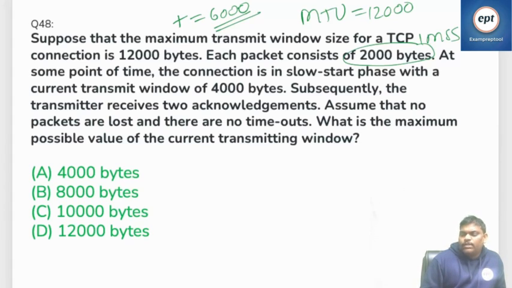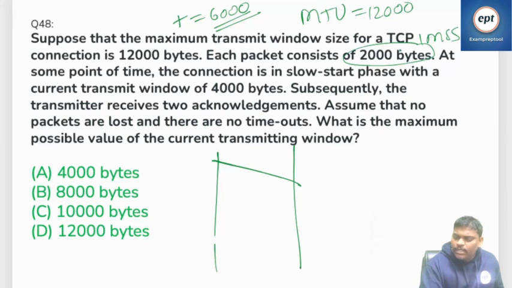MTU is 12,000. Threshold is going to be 6,000. Slow start phase. Right? Now let me ask one by one. First he will send. What is the answer? Let me check this one.